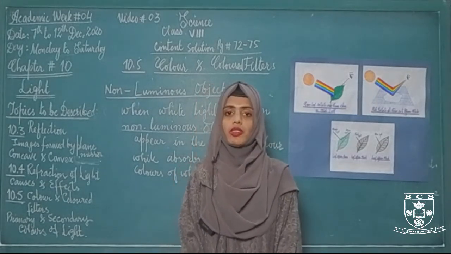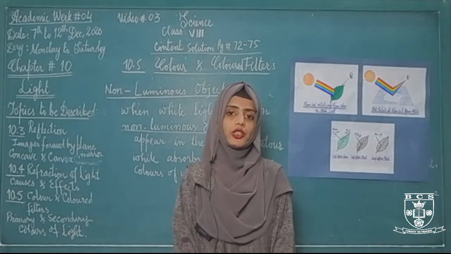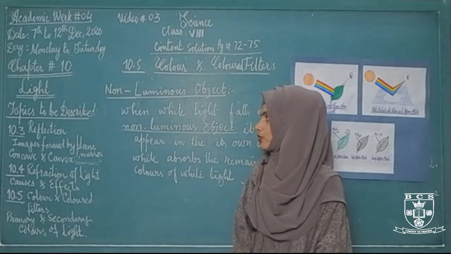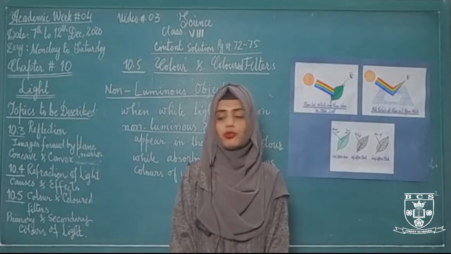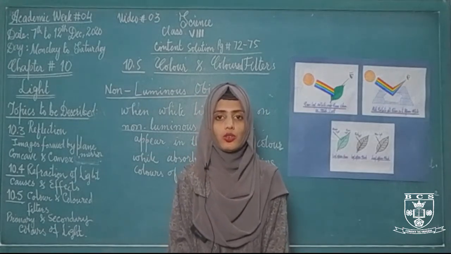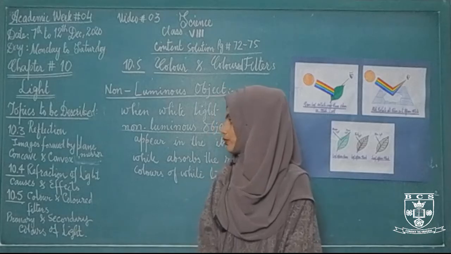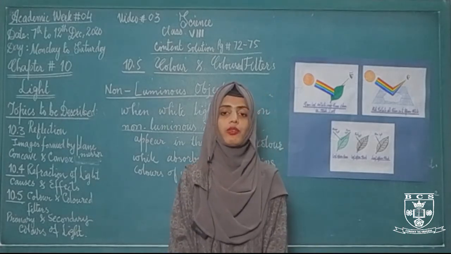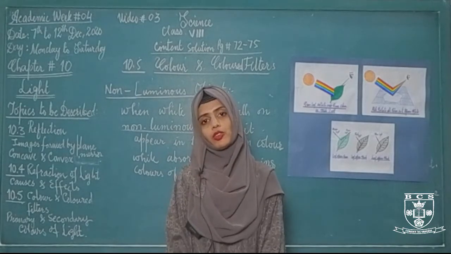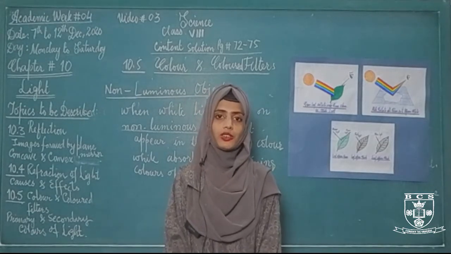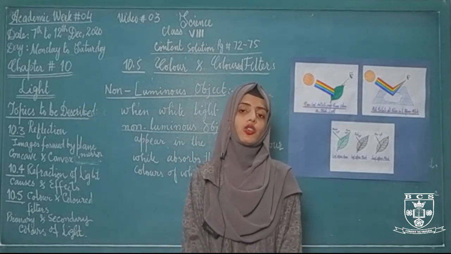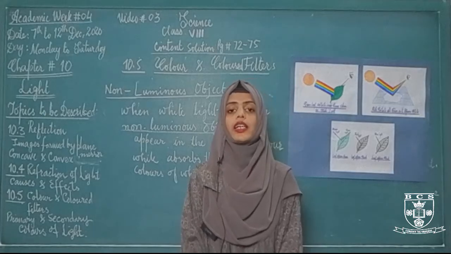After that, we started topic 10.3, that was reflection of light, and today we continued topic 10.3, in which we discussed images formed by the plane mirror, uses of plane mirrors, concave mirrors, convex mirrors, their uses, their images. And after that, we started topic 10.4, refraction of light, in which we took the examples of two transparent media, a glass prism and a glass block, as well as the causes of refraction and its effects.